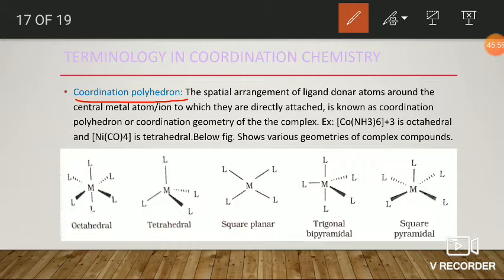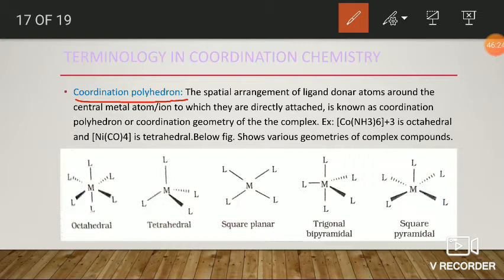This particular geometry is known as coordination polyhedron. That is, the donor atoms of the ligands are arranged around the central atom in a particular direction, which provides a particular geometry to that compound, considered as coordination polyhedron.